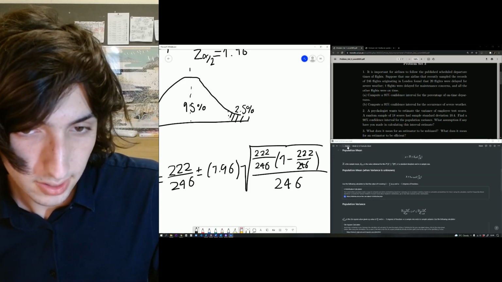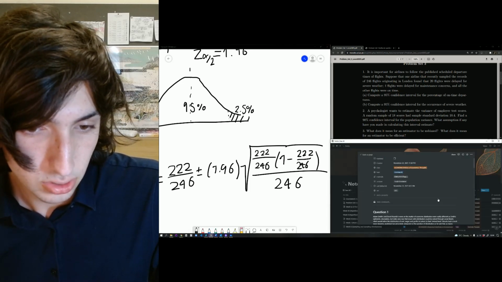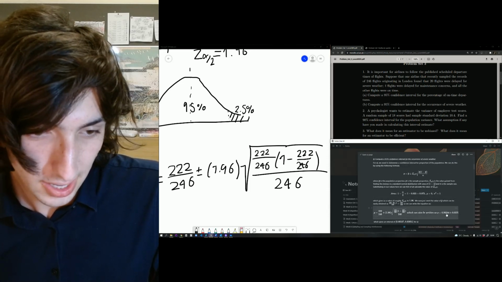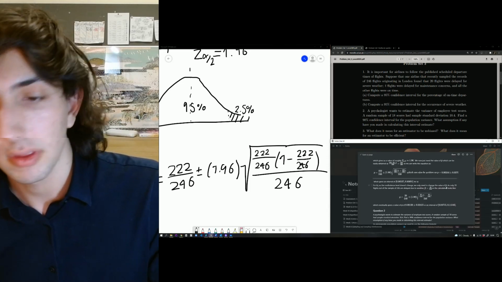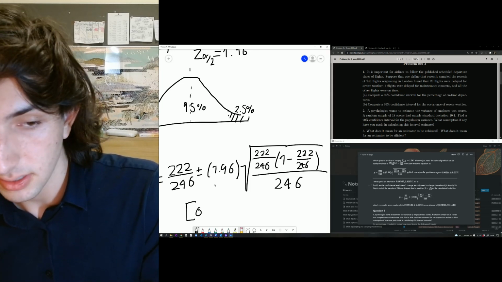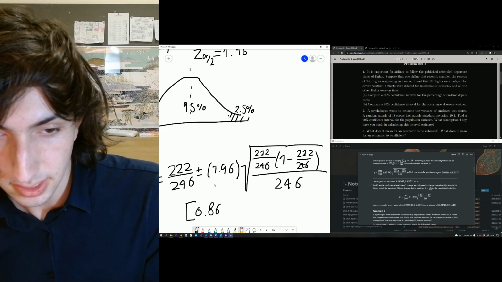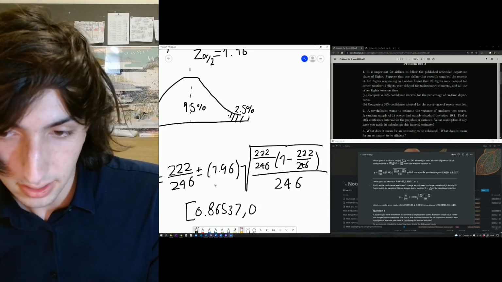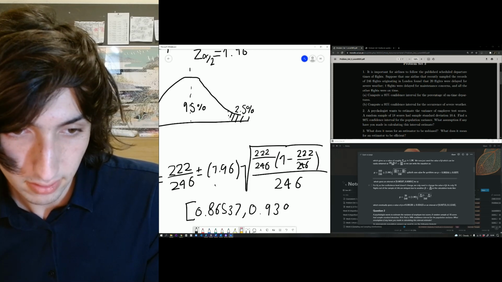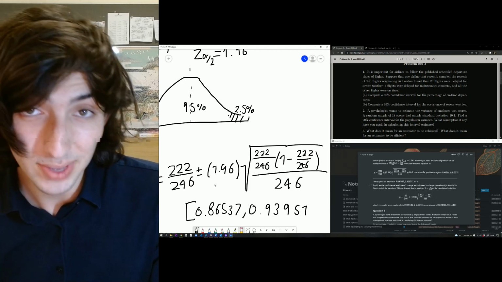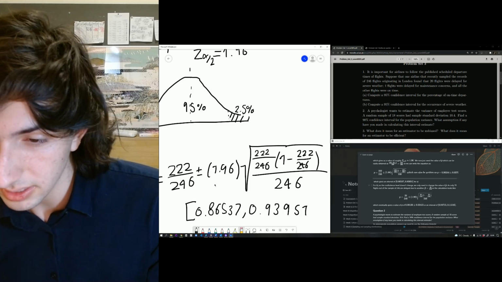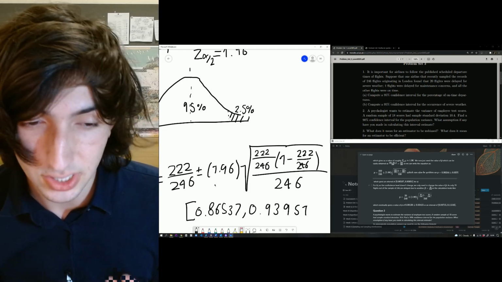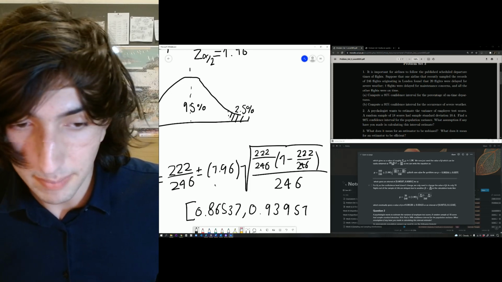According to my answers, you should have an interval between roughly 0.86537 and 0.93951. Again, you can round. Putting it to 0.87 and 0.94 will probably still work. I'm just doing it so I'm completely covering all my bases.